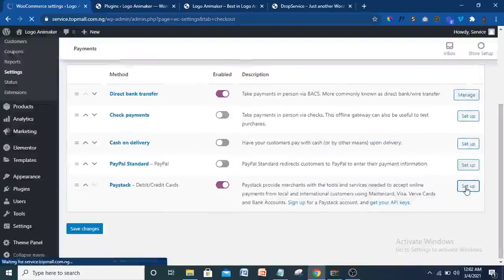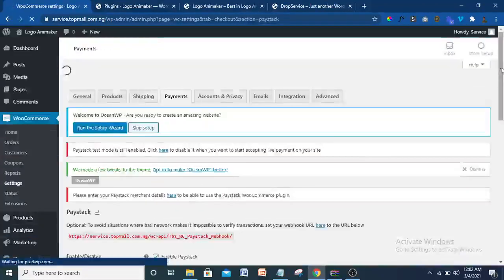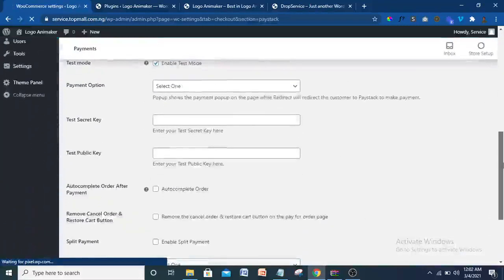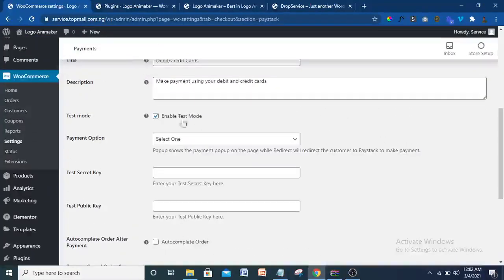So I'm going to set it up. It's very fundamental that we set it up. Okay, just come down. Leave that alone. So now it is in test mode. Test mode means that every payment that will be made will be dummy. No actual money will be taken away. But if you don't want the test mode, disable this. So I will advise you to always make sure that this test mode is not enabled, that it is disabled like this, so that actual payment can be made.